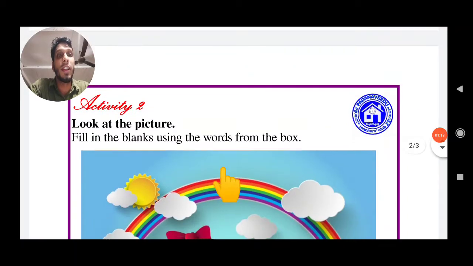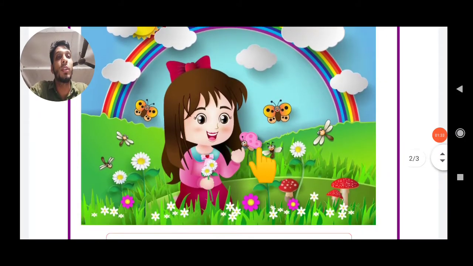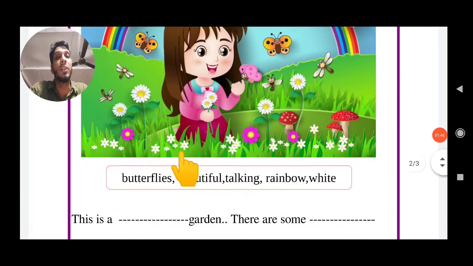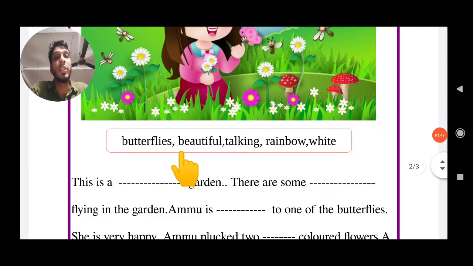Okay, let us start the second activity. Activity two: look at the picture and fill in the blanks using the words from the box. All of you look. What are you seeing there? A beautiful picture. What picture is this? Is there a garden? This is a beautiful garden. Here it says, this is a dash garden.